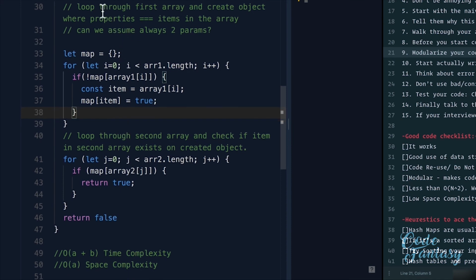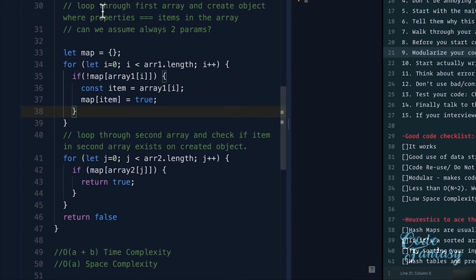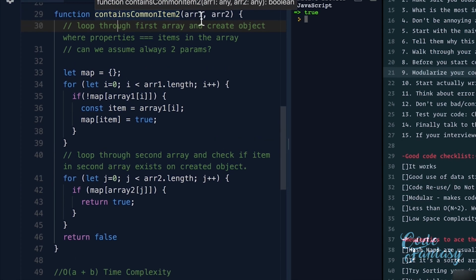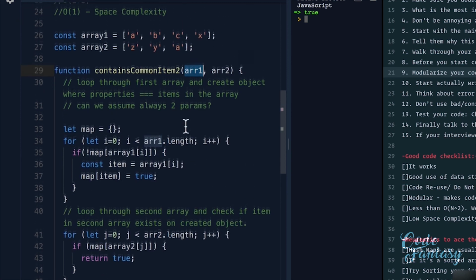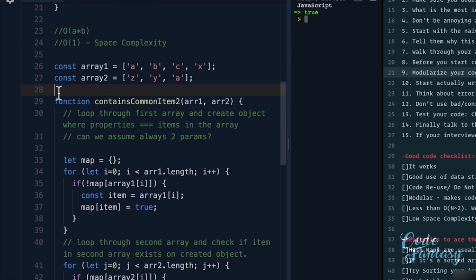If a function is doing too many things, that's not ideal. When we say modular, we want to build small pieces of code that do one thing and one thing really well. Ideally, a function takes an input and returns an output, and inside of that block does just one thing. If it has to do any extra actions, well, perhaps you have another function that lives on the outside world, and this function also does one thing really well. And this creates really testable, clean code that is modular. Again, something that is really good to mention and talk about in your interview.